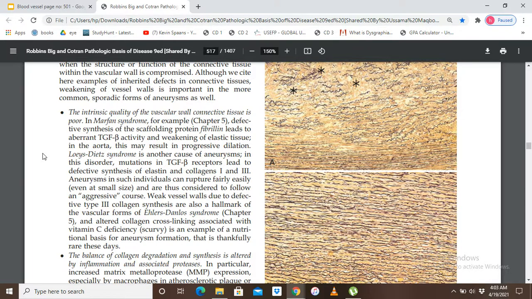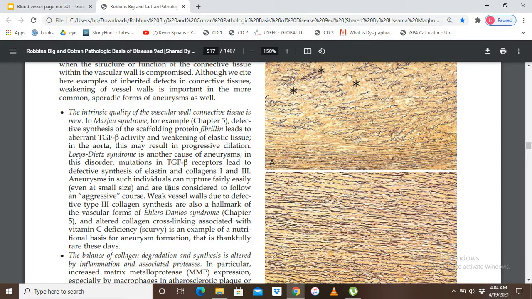So in Marfan syndrome there was a defect in the fibrillin gene, okay, but in Loeys-Dietz syndrome there is a mutation in the transforming growth factor beta receptor, जहाँ पे आके transforming growth factor beta bind करता है, and that leads to defective synthesis of elastin and collagen 1 and 3. Okay, यहाँ पर भी हमारे पास elastin and collagen, these are both connective tissues, and when these connective tissues are defective, that leads to an aneurysm.